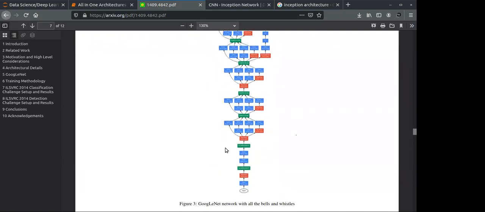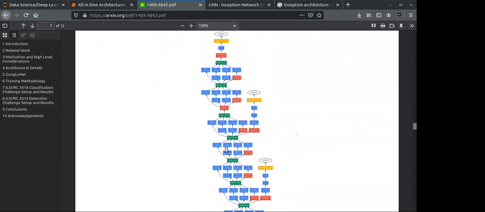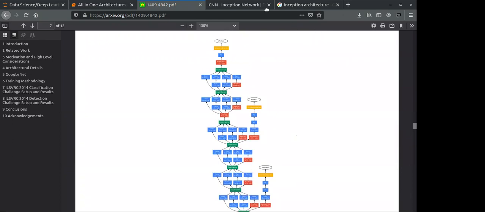inception net. This is one of the things introduced by GoogLeNet. If you have a small data set, say an image size of 100 by 100, you will get output here.